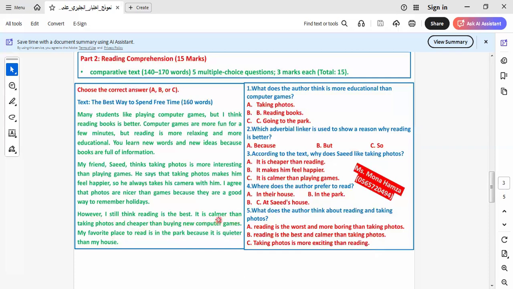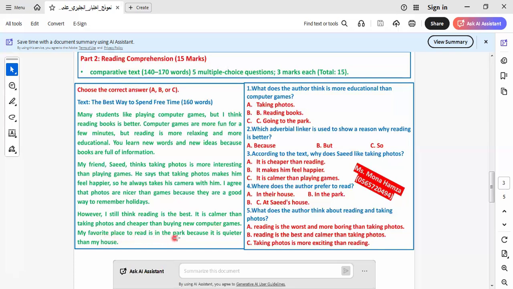It's calmer than taking photos and cheaper than buying new computer games. My favorite place to read is in the park because it's quieter. If we sit in the park, we have a book and read it. I would like to say that I talk about myself when I'm in a club or in a park or in any place and don't have people to talk to. I have a book and I read. So when I read, I have new information. I improve my language. I know more about the world around us.